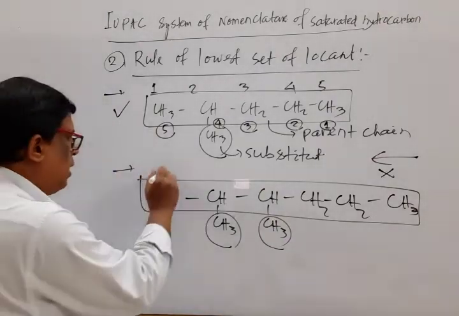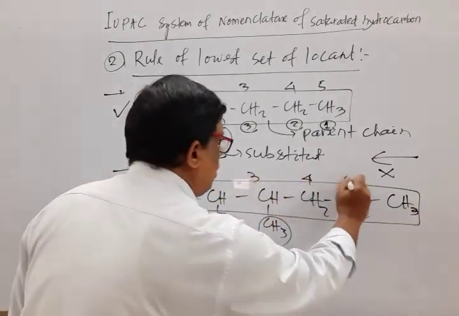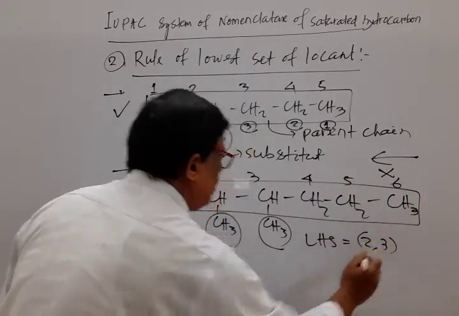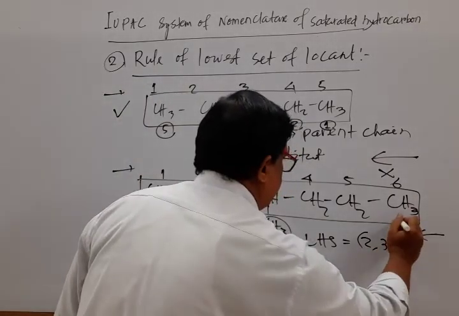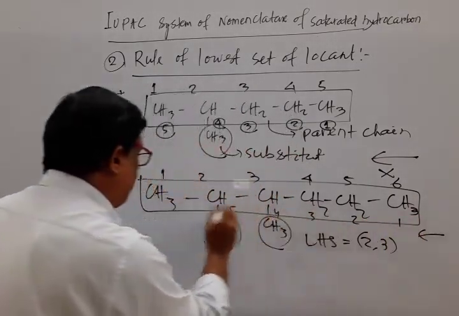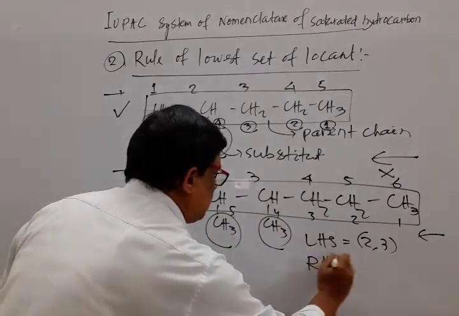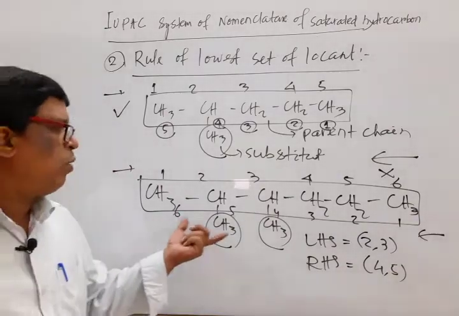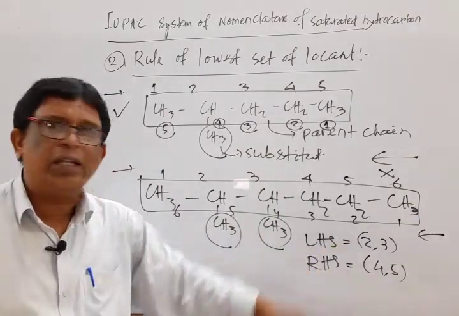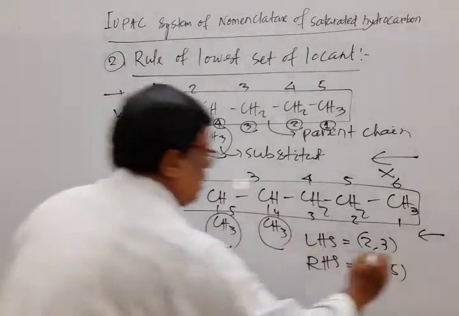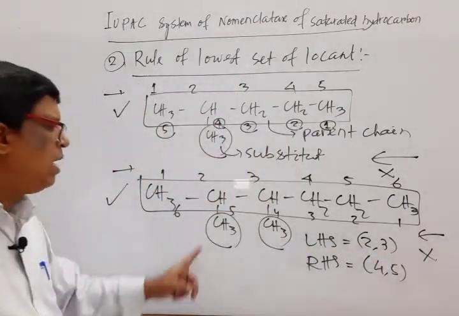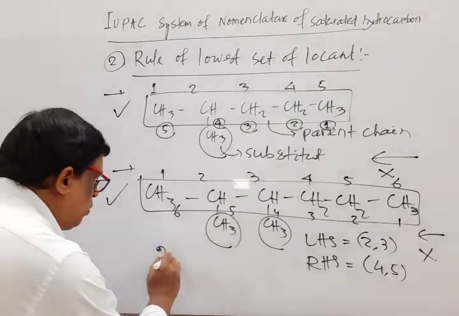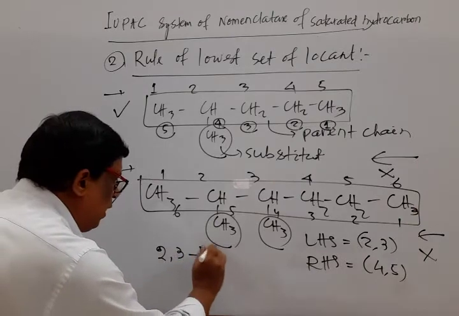If we go from left to right, 1, 2, 3, 4, 5, 6, from LHS the locants are 2 and 3. If we move from right to left, 1, 2, 3, 4, 5, 6, then from RHS the set is 4 and 5. Which set of locants is lower? That is 2 and 3. So this side is correct and this side is wrong. That means here, as a similar substituent is there, we write 2, 3-dimethyl.